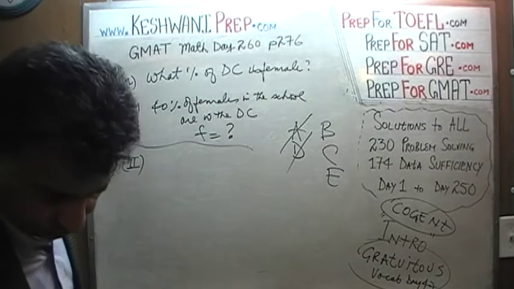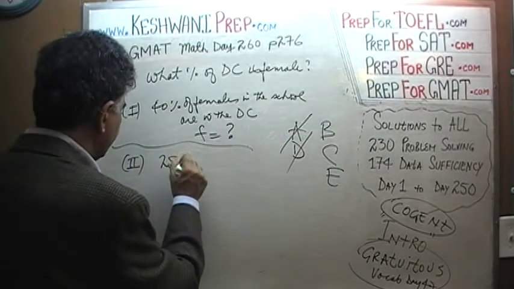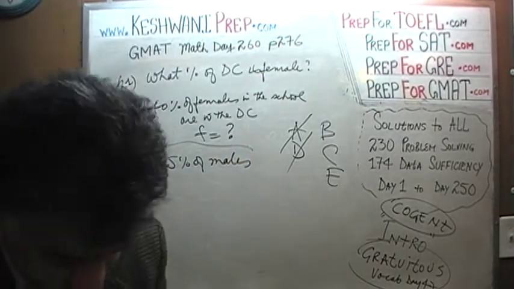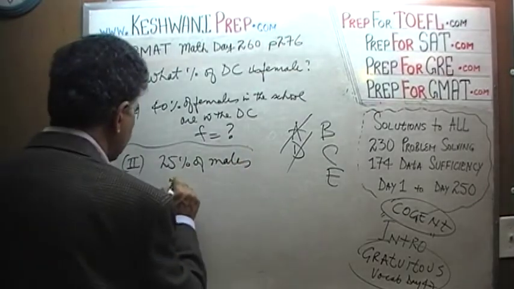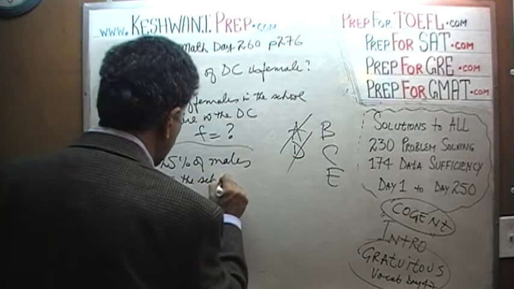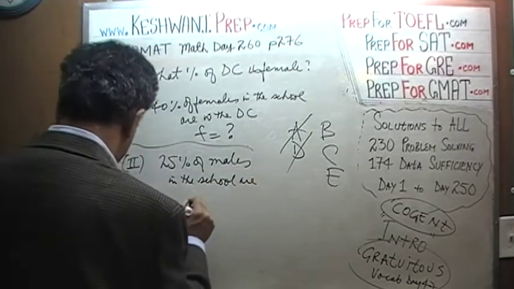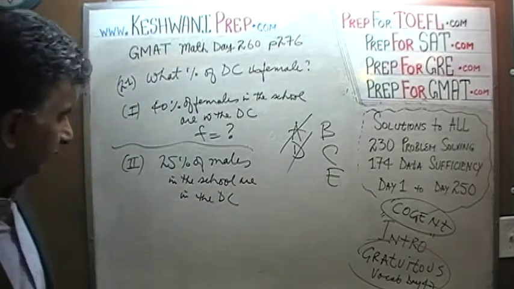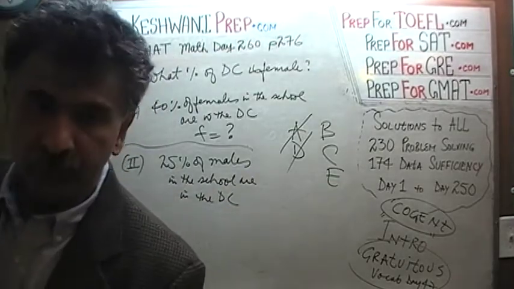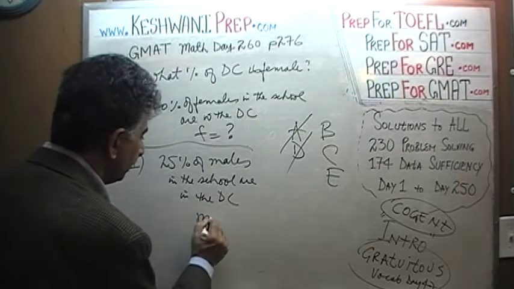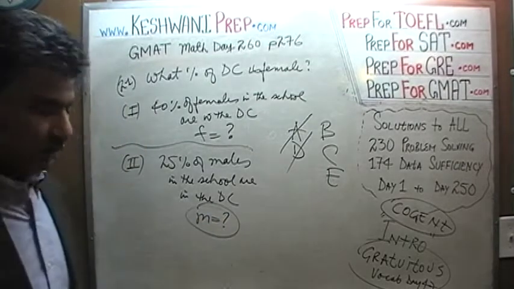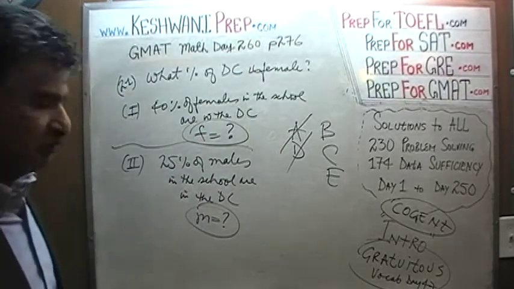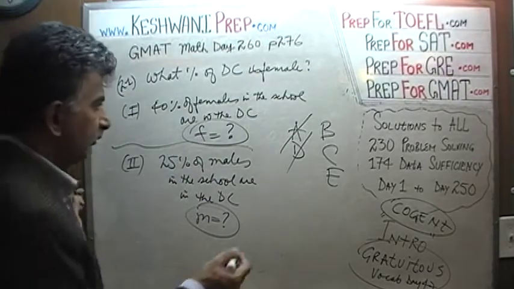The second statement tells us that 25% of boys in the school are in the drama club. Again the same problem. We know it's 25% of the boys, but what is the number of boys? We do not know 25% of what? 25% of what? 40% of what? We do not know the number of males. So the second statement by itself is also not sufficient.